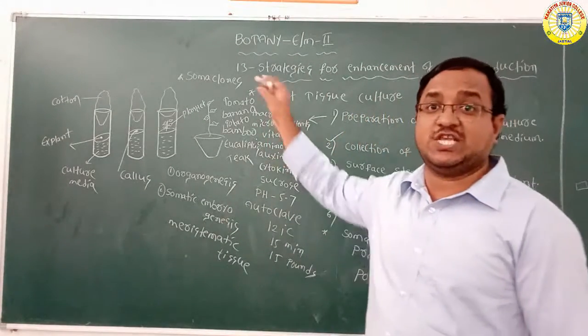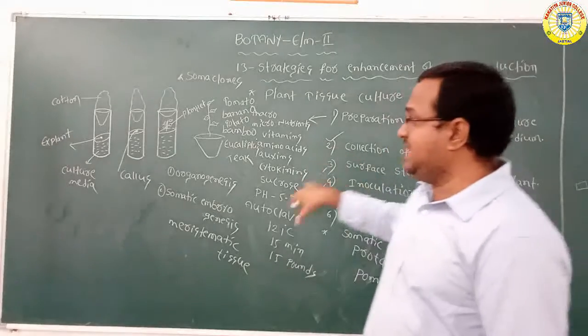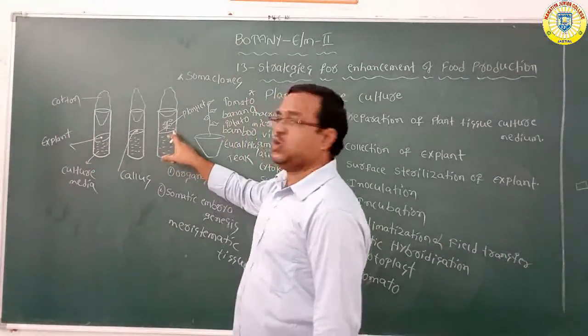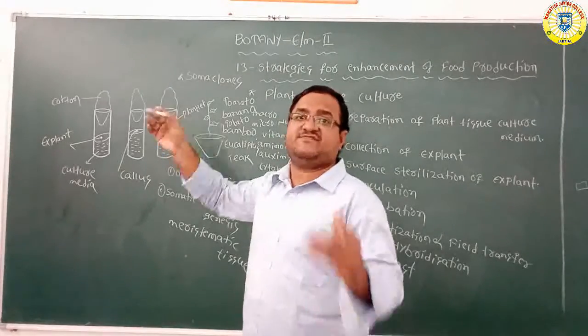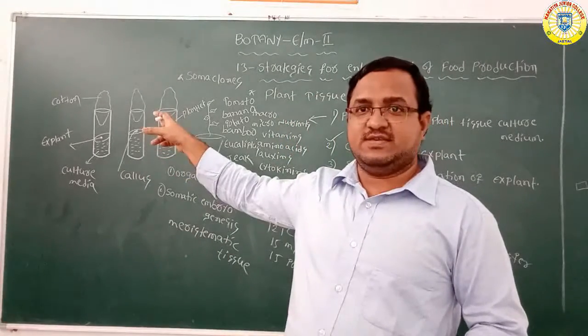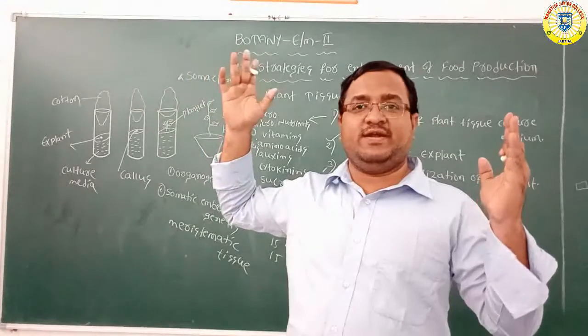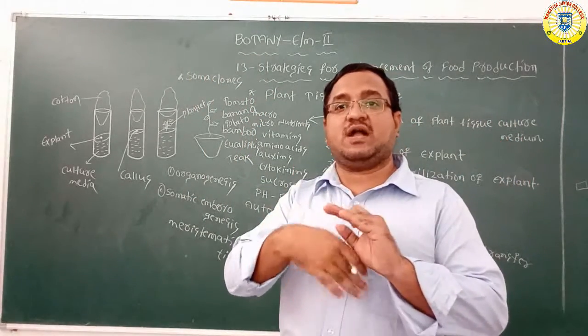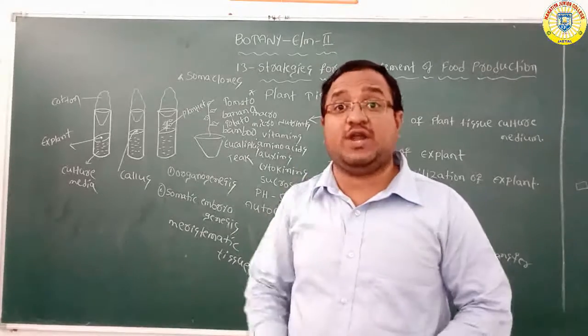So finally, from plant tissue we got a new plant, and we didn't use any soil. The plant tissue grows in culture medium only.